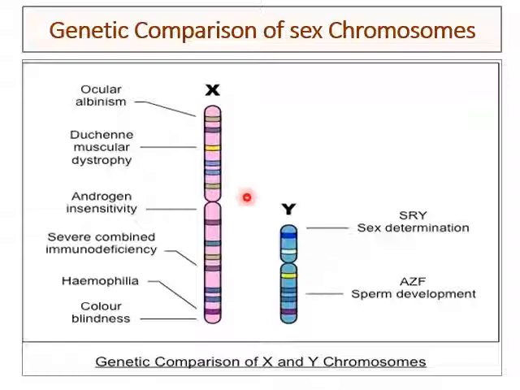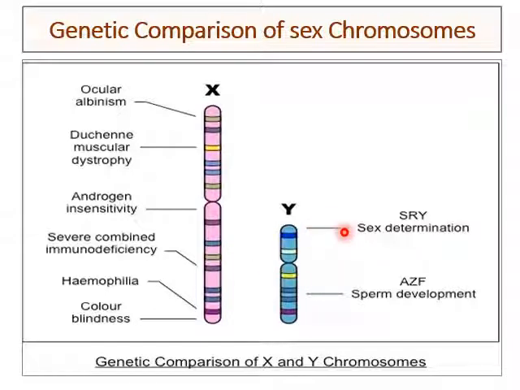If we observe the P arm of the X chromosome, it has the ocular albinism segment and the Duchenne muscular dystrophy segment. On the Q arm of the X chromosome we will see the androgen insensitivity segment, the genes concerned with severe combined immunodeficiency and hemophilia, and we also observe the color blindness gene.